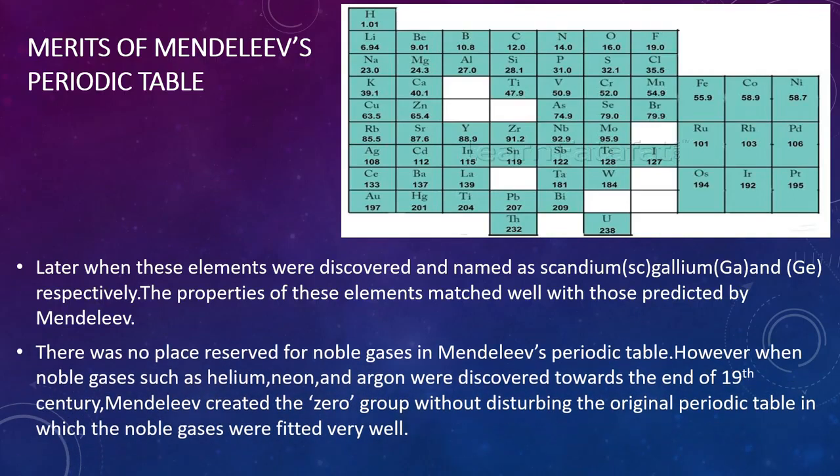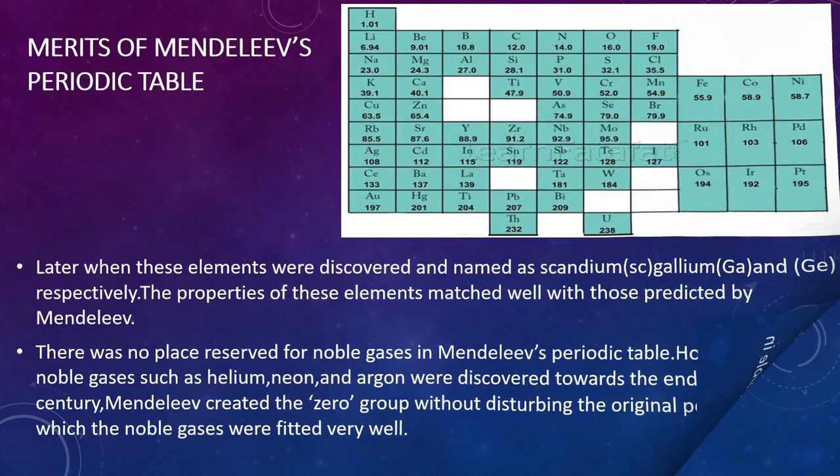There was no place reserved for the noble gases in Mendeleev's periodic table. However, when noble gases such as helium, neon and argon were discovered towards the end of the 19th century, Mendeleev created the zero group without disturbing the original periodic table, in which the noble gases were fitted very well.